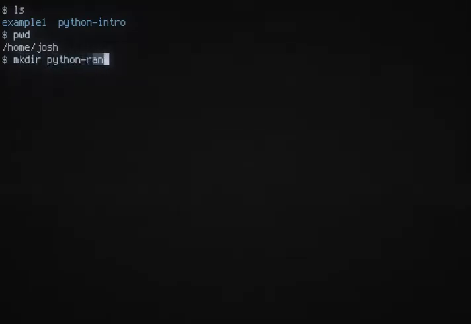Let's make random numbers in Python. First, let's see where we are on my Linux machine. This is my home directory. I have 2 directories in there already. I'm going to make another one for this example.